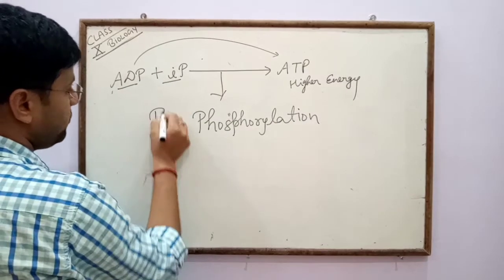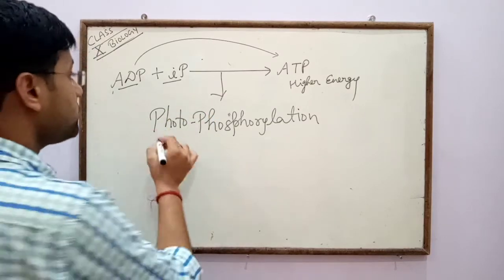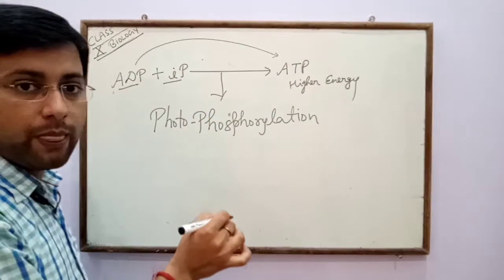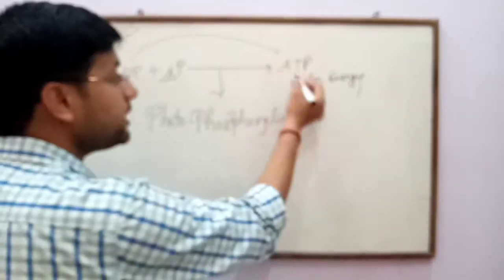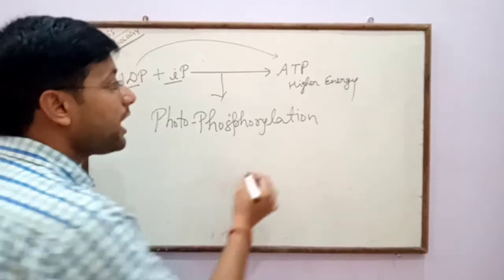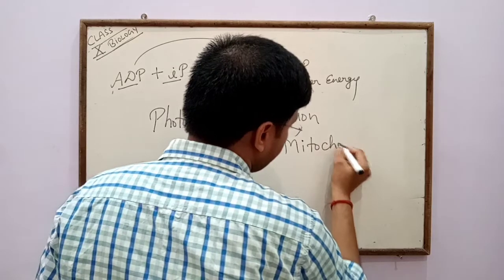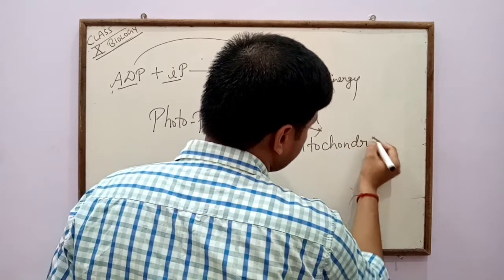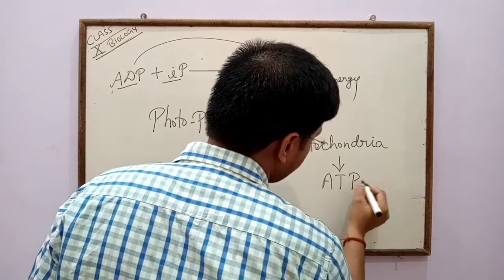it is photophosphorylation. So ADP in the presence of inorganic phosphate is converted into ATP, and the process is called photophosphorylation, and mitochondria store their energy in the form of ATP.